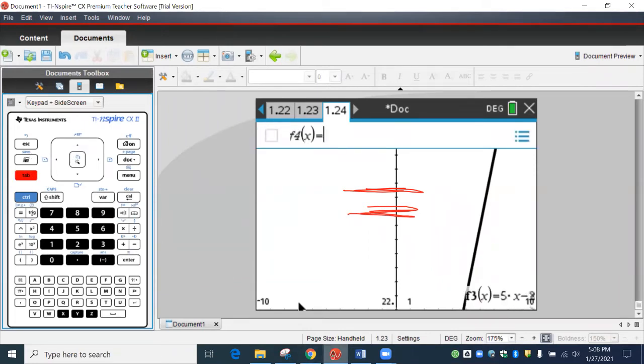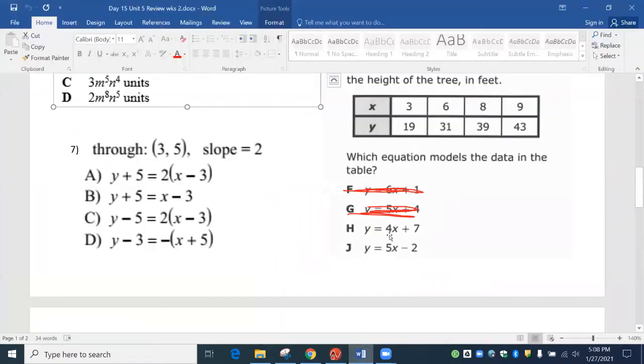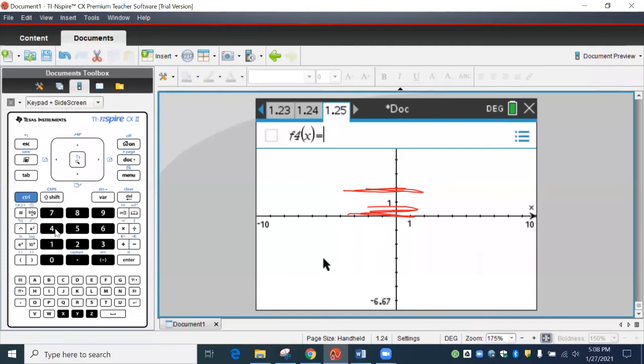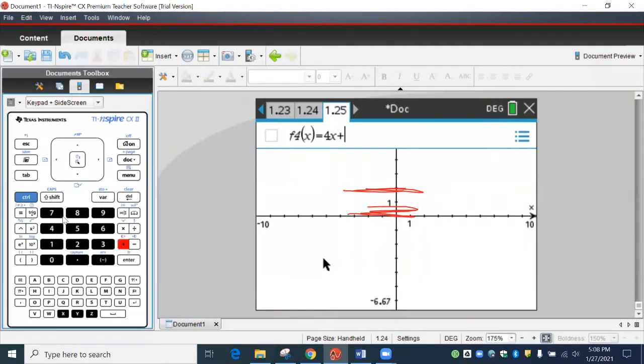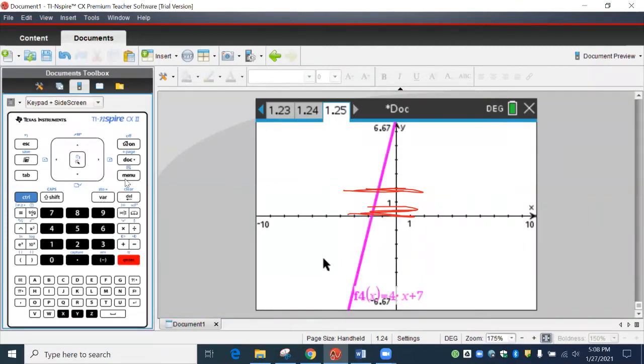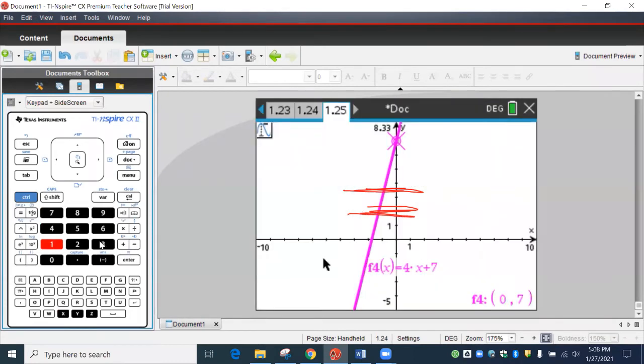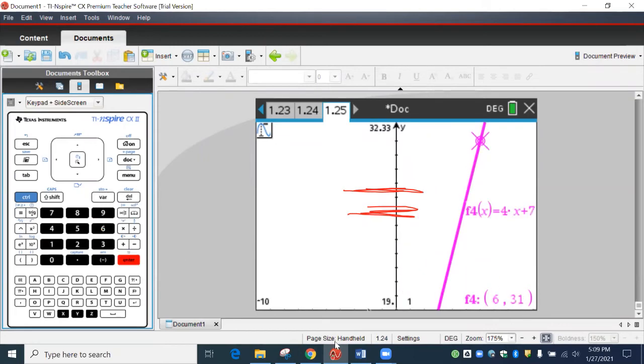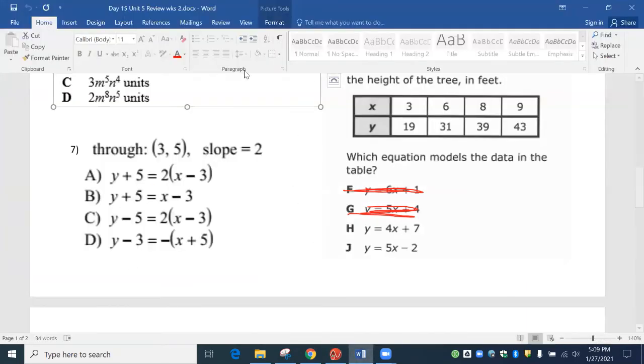So let me go see what this is. So this is 4x plus 7. So I'm just going to start all over because it is totally different. 4x plus 7. Enter, menu 5-1. We're typing in 3 and we should get 19, which we did. And then we're typing in 6 and we should get 31, which we did. So this is our answer right here. Okay, so the answer was H.